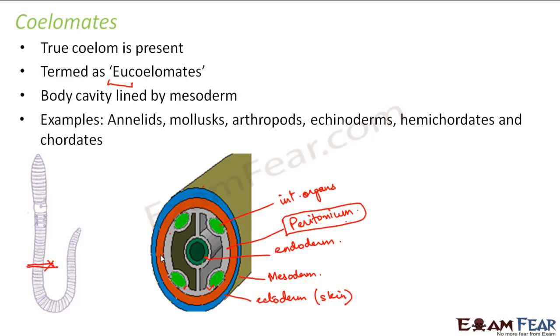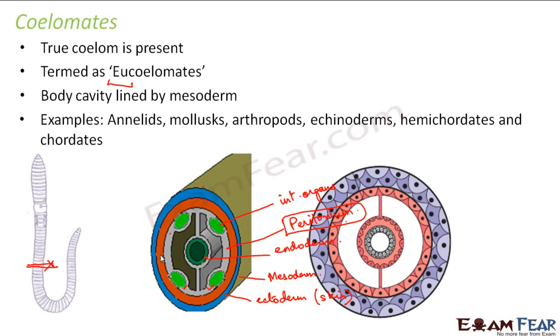Examples would be annelids, mollusks, arthropods, echinoderms, hemichordates and chordates. They are all examples of coelomates.